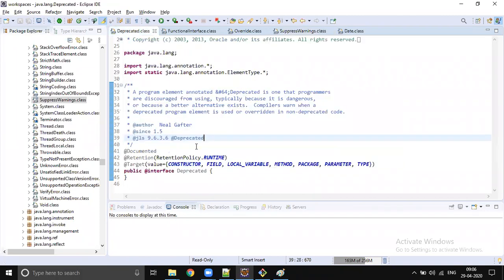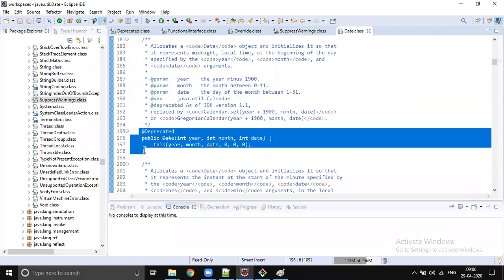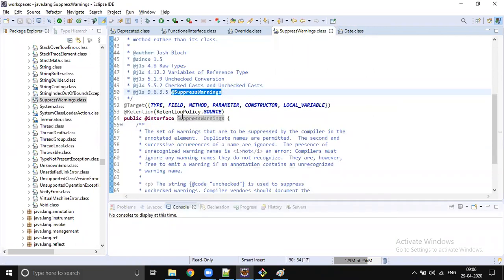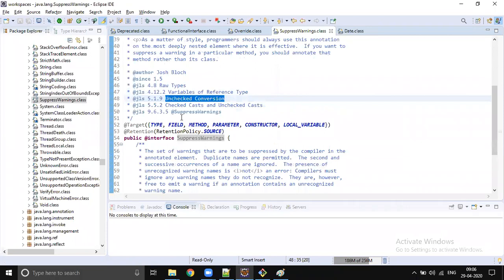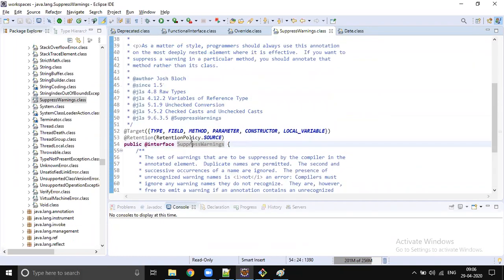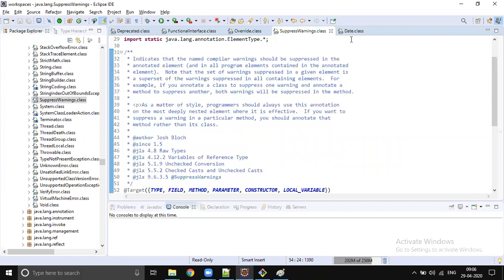Okay. So any warning can be avoided by using @SuppressWarnings. Even in the last example we saw, right? Date deprecated. You get a warning, right? This is the deprecated code. So to avoid that warning, you can use @SuppressWarnings, unchecked conversion, something like that. There is some string you have to use with SuppressWarnings. Then that warning can be avoided. That warning can be removed from your IDE. So let's see one example with all this.